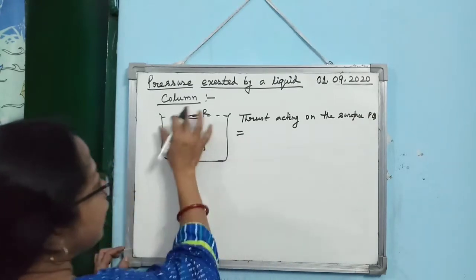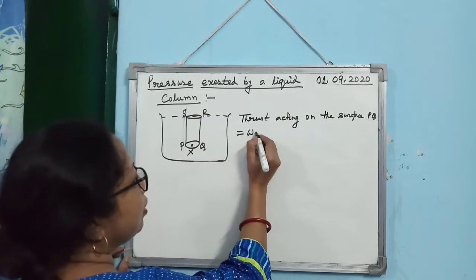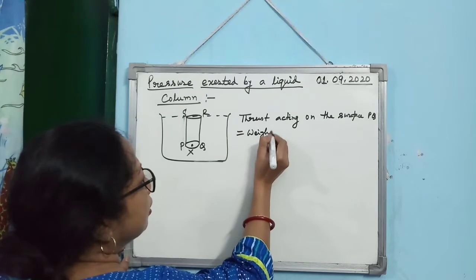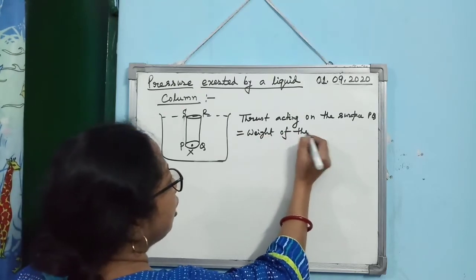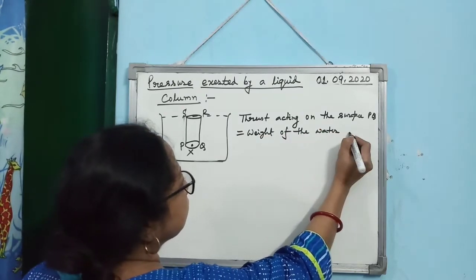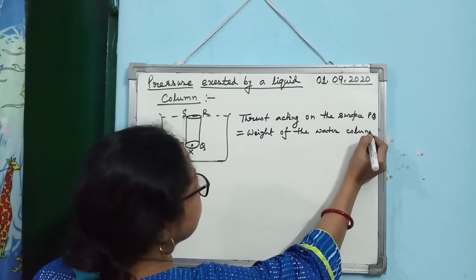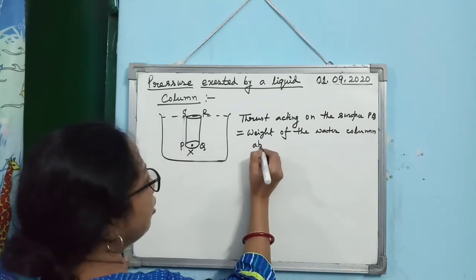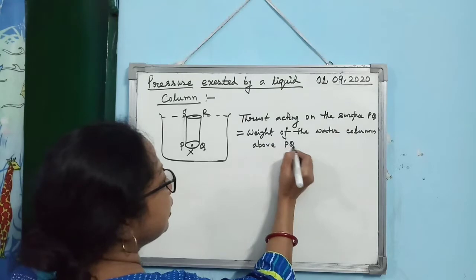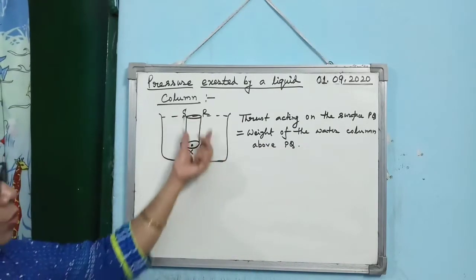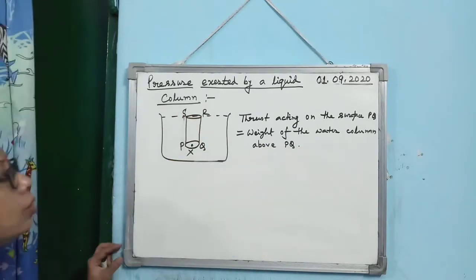It will be nothing but, look at the diagram, weight of the water column above PQ. Isn't it? This is the weight of this water column. Now how you can find out what is the weight?